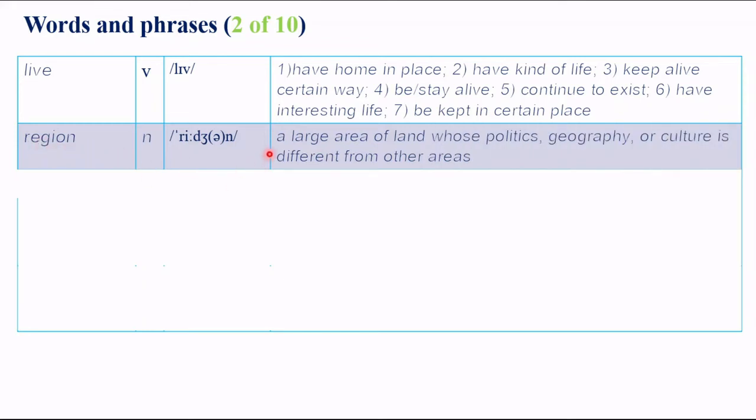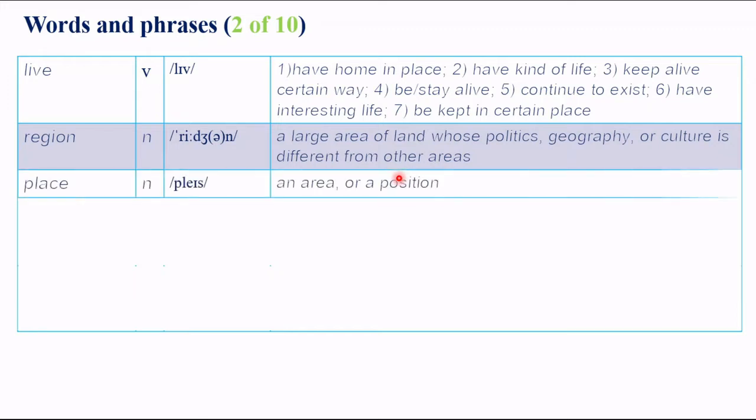Region. Region is a large area of land whose politics, geography, or culture is different from other areas. Place. Place is an area or a position.